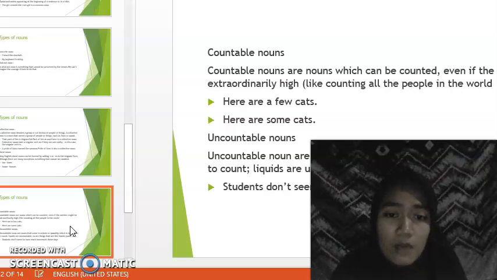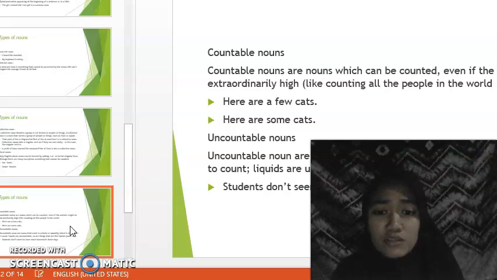Uncountable nouns are nouns that come in a state or quantity which is impossible to count. Liquids are uncountable, right? As are things that act like liquids, or sand, air. Example: students seem to have much homework these days.